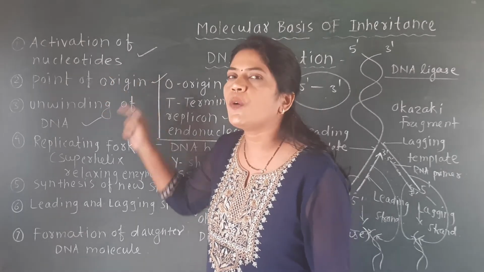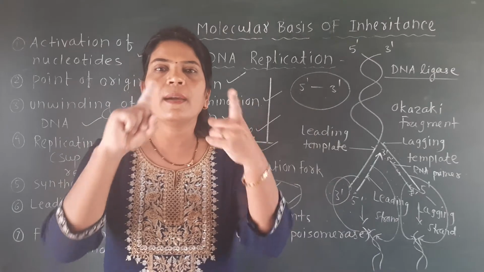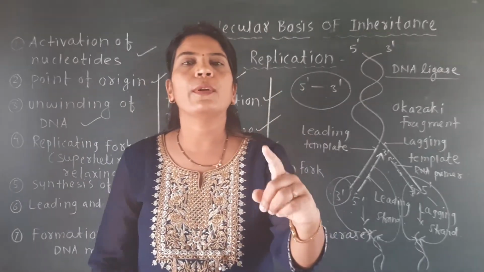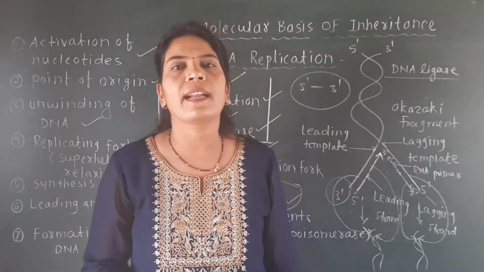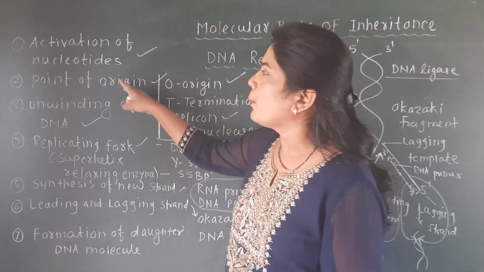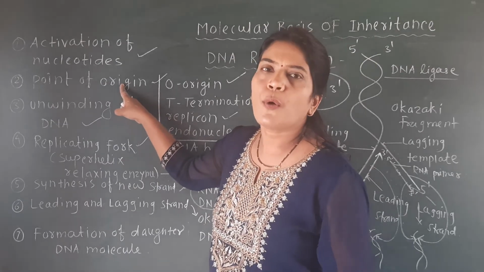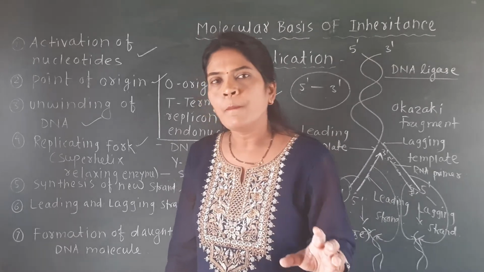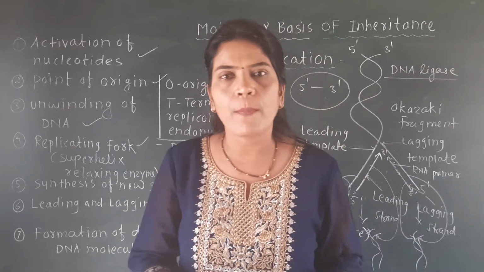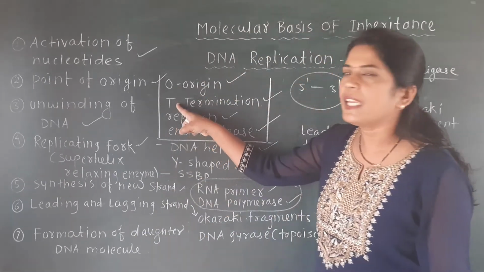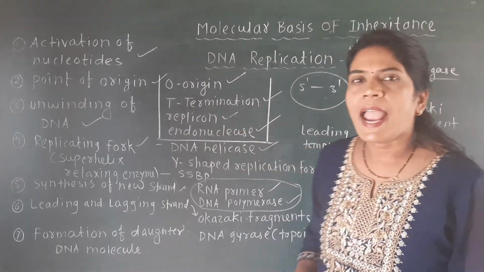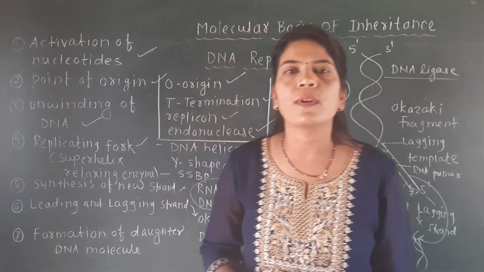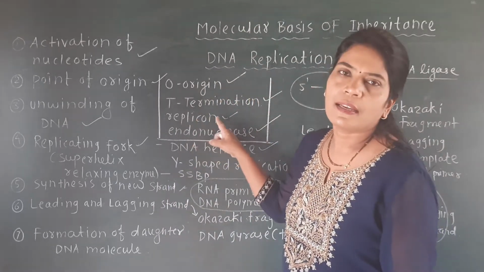Second point, point of origin. On the double helical DNA structure, certain points are there. At that point only the DNA strand gets separated, and that point is called the point of origin. The point of origin is denoted by O, and the point of termination, where the strand separation stops, is called T, that is the termination. And the unit of the DNA in which the replication process is carried out is called the replicon.